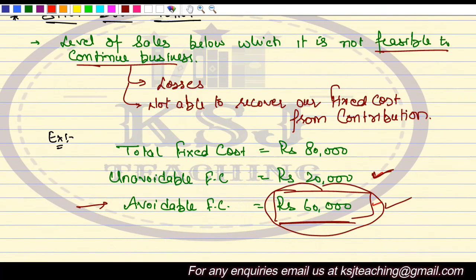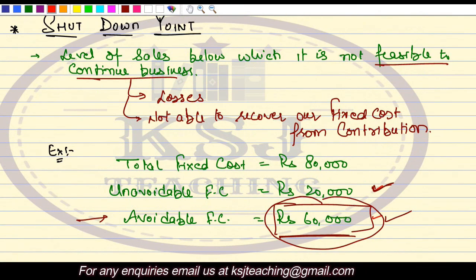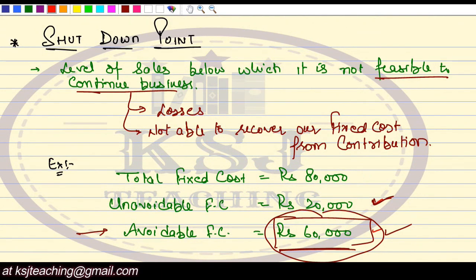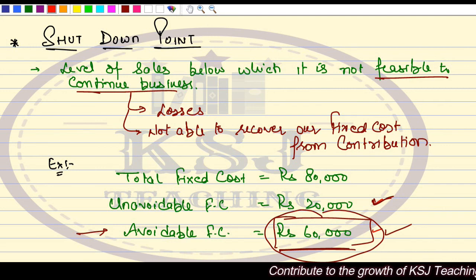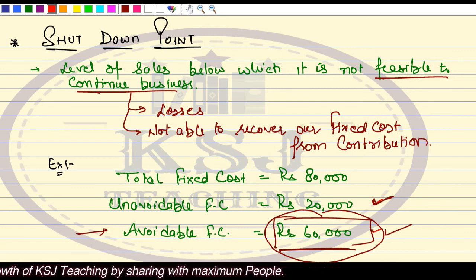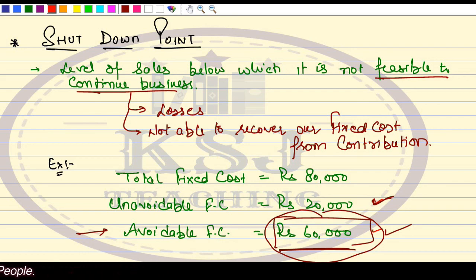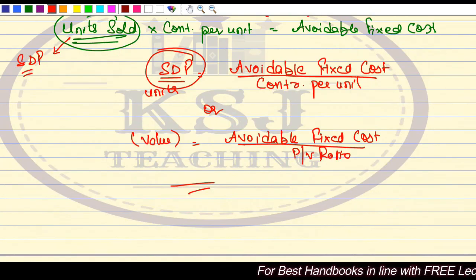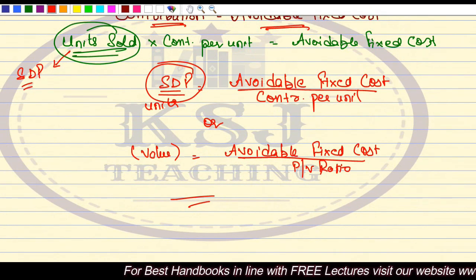Clear? Very simple topic. There is one question in the ICI module, and in another of the modules, I'm not sure about it, in the CMA or other modules. But this is about the shutdown point, that we have to calculate that level of sales, that if we go below that, it is better to close the business, right? And for that, we have to see the avoidable fixed cost, not the unavoidable fixed cost, because it becomes irrelevant as it has to be incurred in any of the cases. So we are done with the shutdown point, and that's all for this lecture.